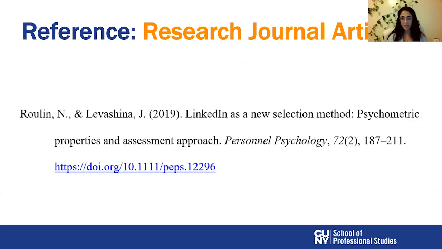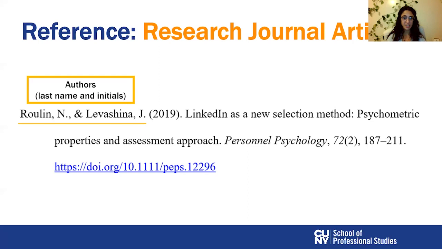Okay, so let's look at how to format a reference from a journal article. A journal article or a peer-reviewed article or an academic source would look like this. You have the authors' last names and initials. So here I have two authors, Rulon. First name starts with an N, so I have Rulon, comma, N dot, and then I separate for the next author with a comma, and Levashina, that's the last name of the second author, comma, the initial J and dot. Following that, I have the year in between parentheses, and after that, I have a dot.